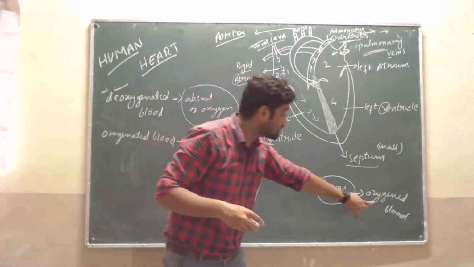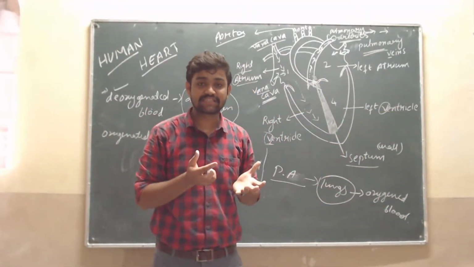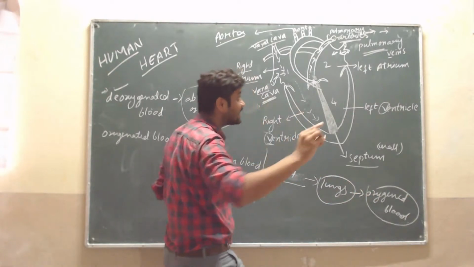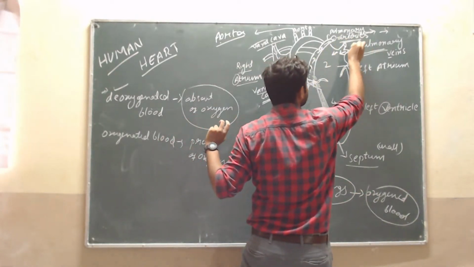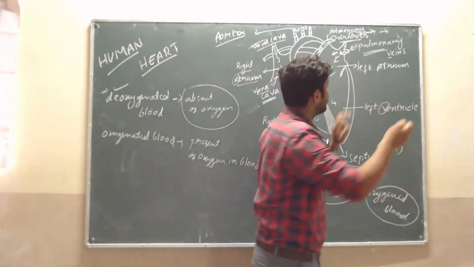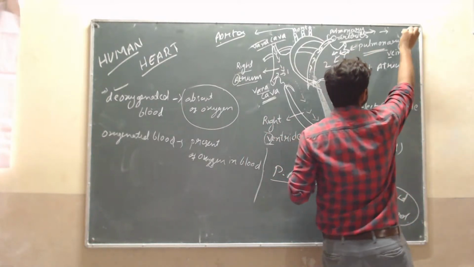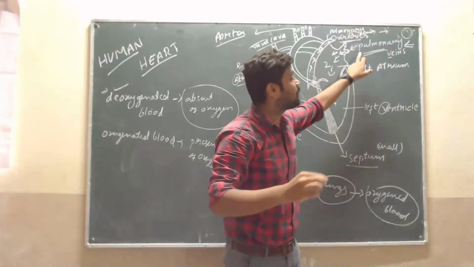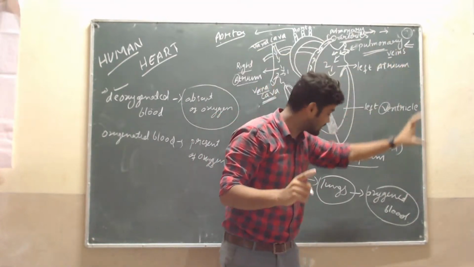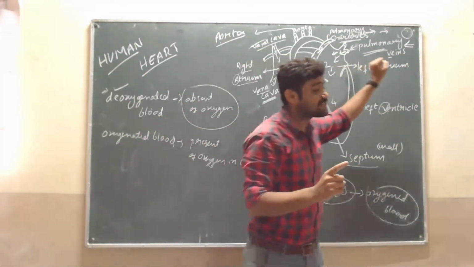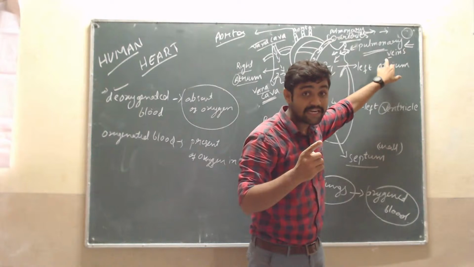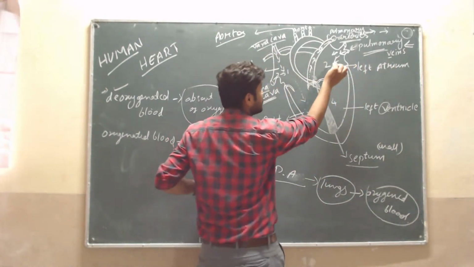Now that oxygenated blood is needed in all body parts. How does it go? Oxygenated blood again enters into the veins, through the pulmonary veins. Deoxygenated blood went out to the lungs, consumed the oxygen, became oxygenated blood, and again enters into the veins, that is the pulmonary veins. The pulmonary veins touch the second chamber.